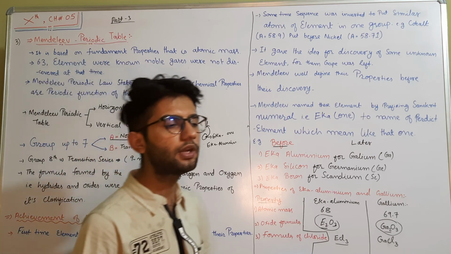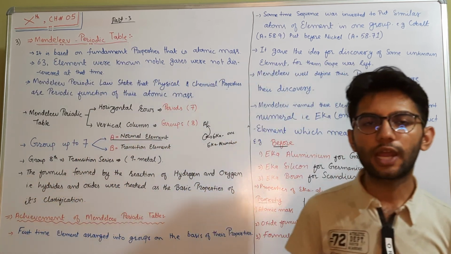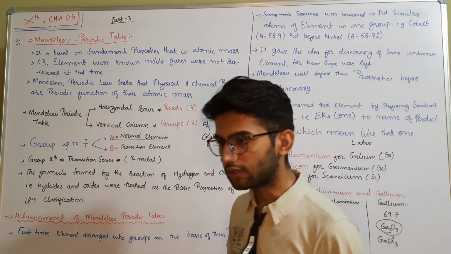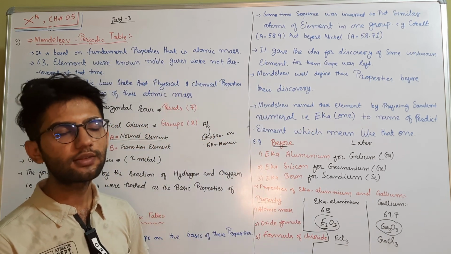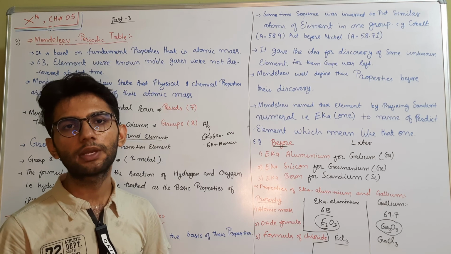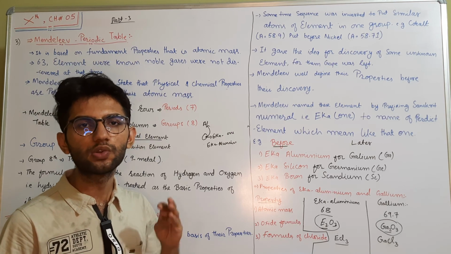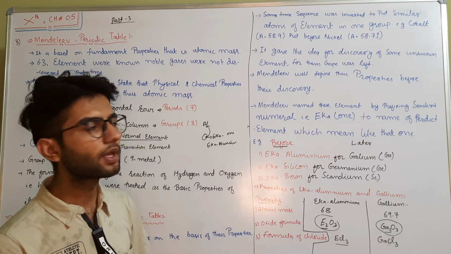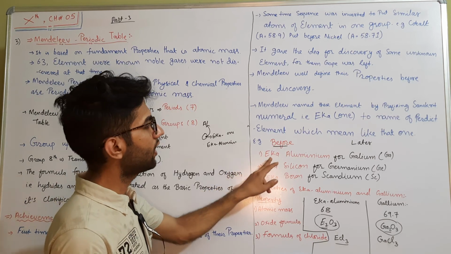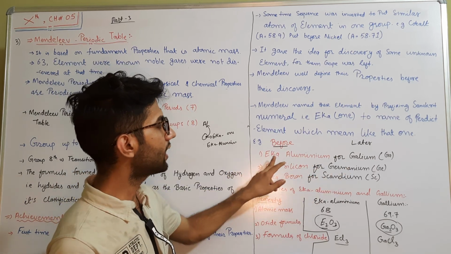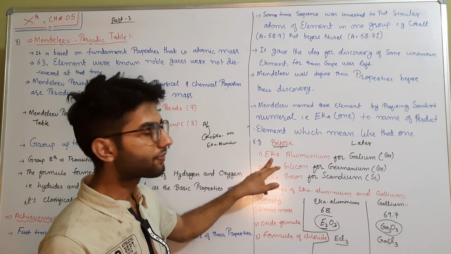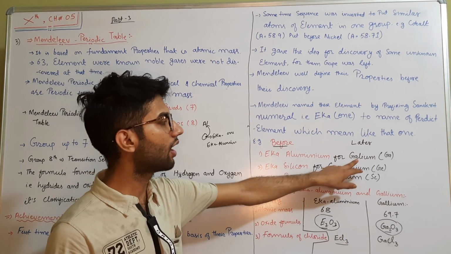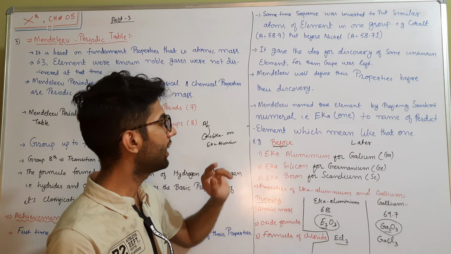So simply to say, he described those atoms of elements that were not known at that time, their physical and chemical properties, and their position in the periodic table. In such a way, eka-aluminium is used for gallium, meaning eka-aluminium was the unknown element that is gallium right now, and its properties resemble aluminium.